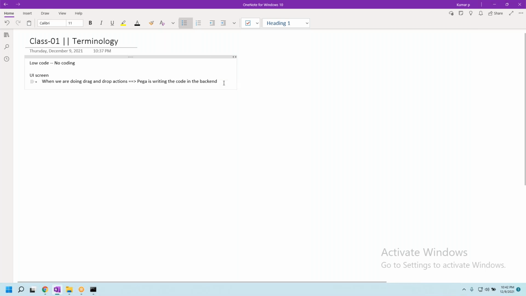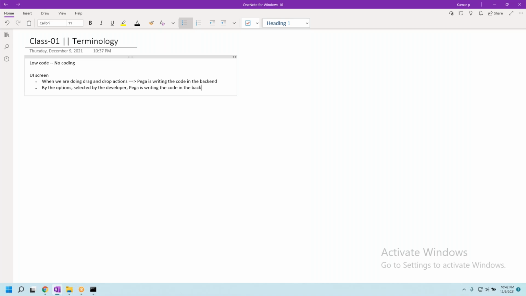Not only the UI rule, every rule that you configure, Pega is writing the code in the backend based on the options selected by the developer. This is the sole approach of a low code environment.